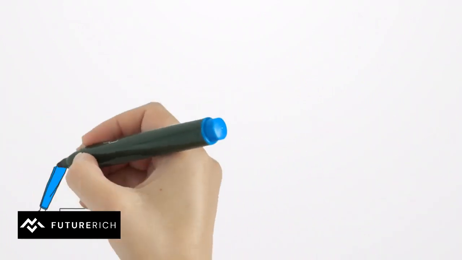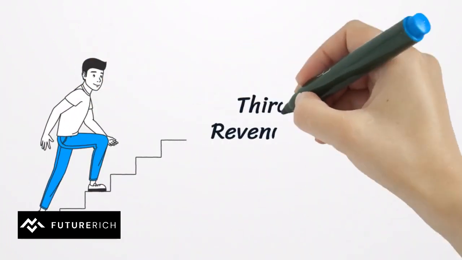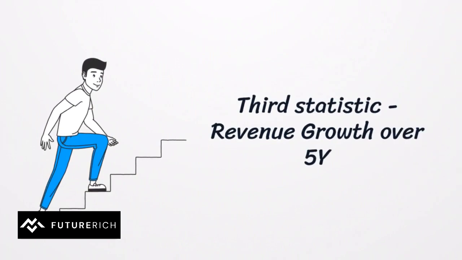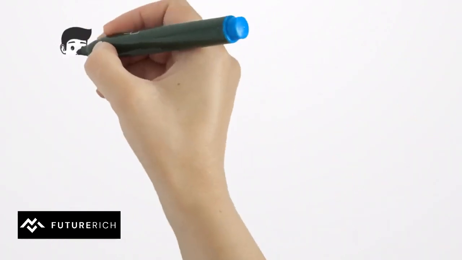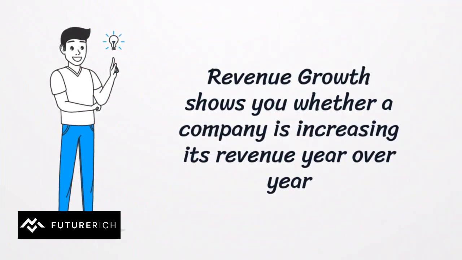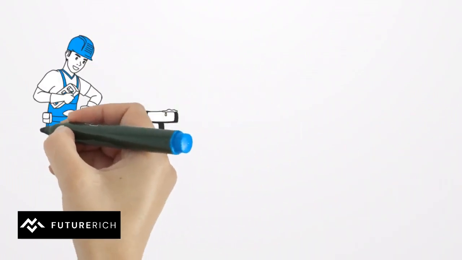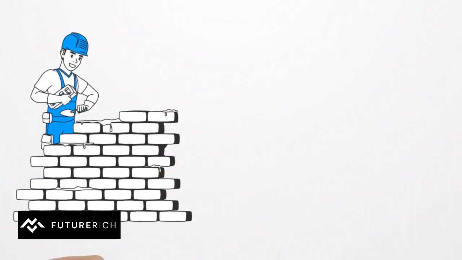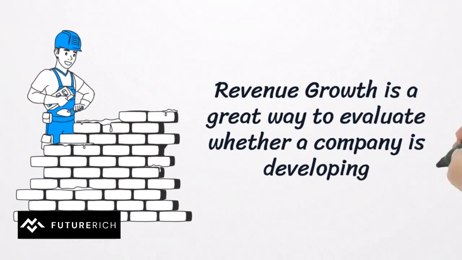The third statistic you should consider is the company's revenue growth over the last 5 years. Revenue growth shows an investor whether a company is increasing its revenue year over year. Generally, an investor likes to see growth in their company's revenue as it tells them that the company is growing value and therefore growing their money invested.